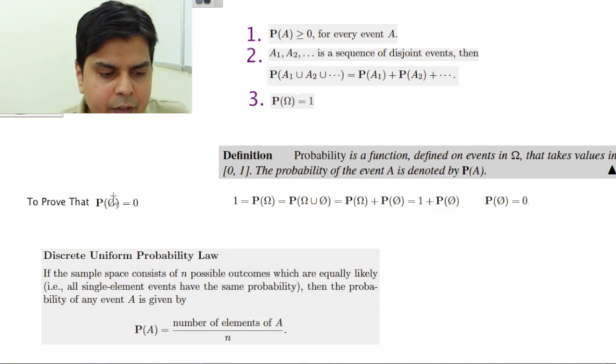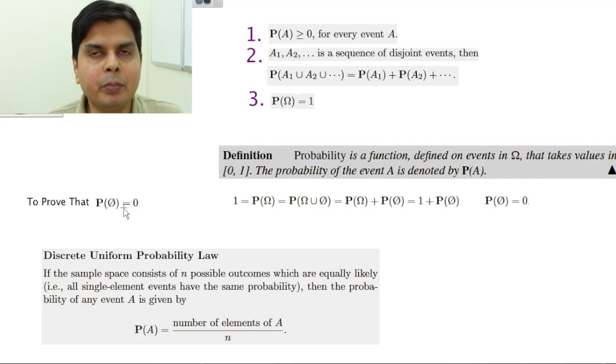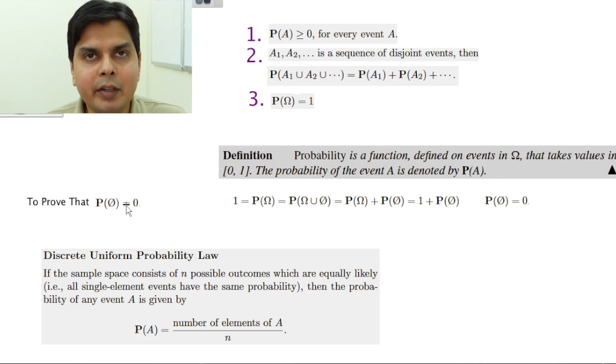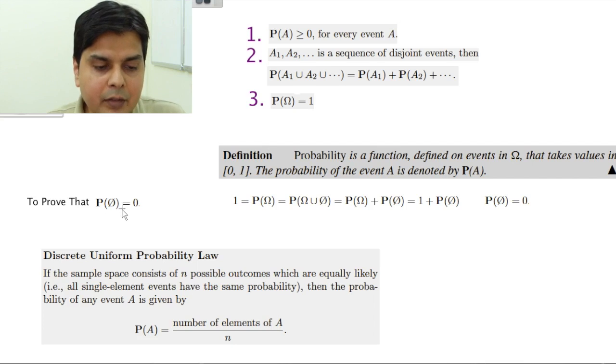can you prove that P(phi) is equal to 0? No, you can say this so simple. P(phi), phi means null event, means nothing has happened. So nothing has happened, so probability will be 0. In a way you are correct, that is an intuitive answer. But I want this same answer using set theory notation and using rigorous mathematical steps.